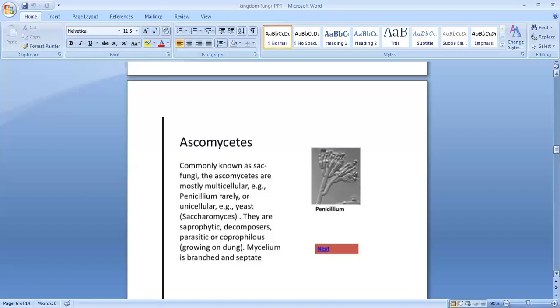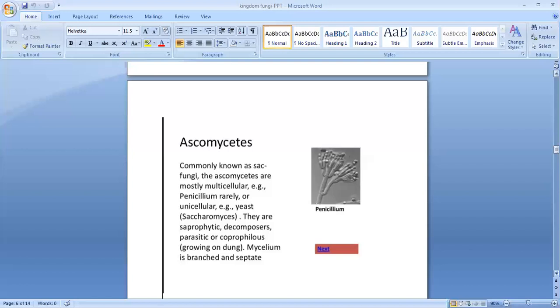Then the organisms are saprotrophic or parasitic. If you are talking about the mode of nutrition, they are saprotrophic. Saprotrophic means they are decomposers. They help in the decomposition of waste material, and also coprophilous. Coprophilous means they grow on cow dung.